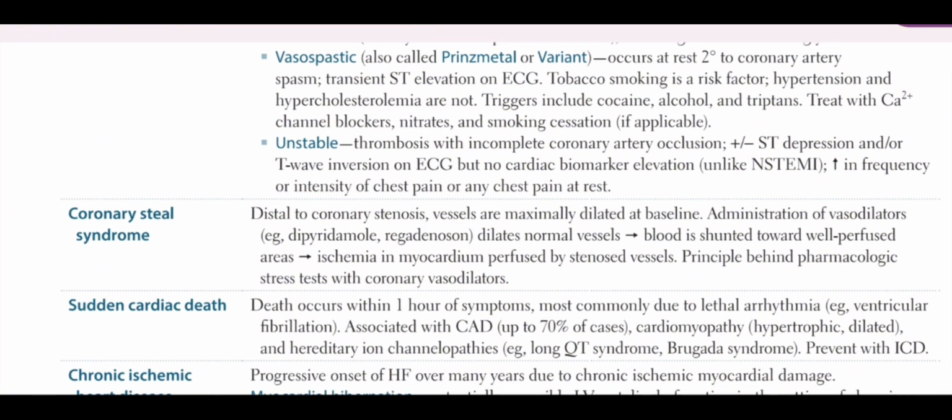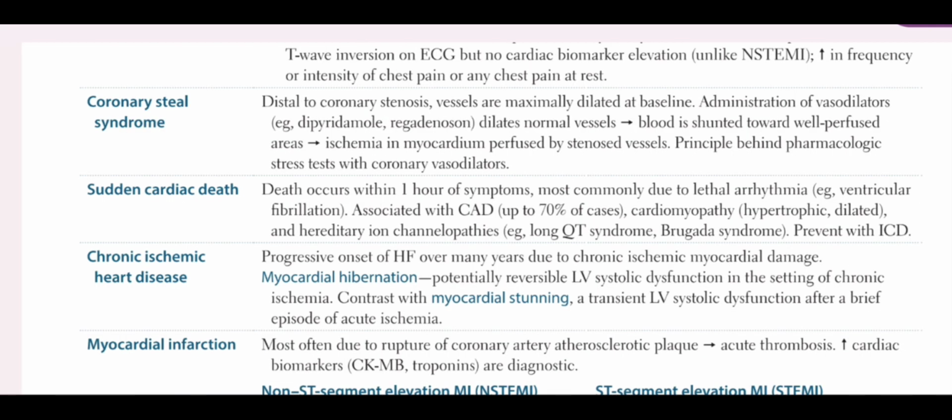Then we have unstable angina, that is also known as progressive angina. It is due to thrombosis with incomplete coronary artery occlusion. Usually there is more than 90% occlusion. The coronary steal syndrome is due to coronary stenosis.